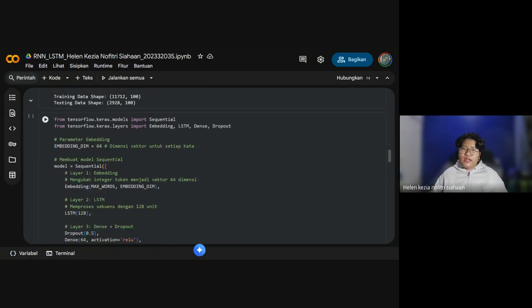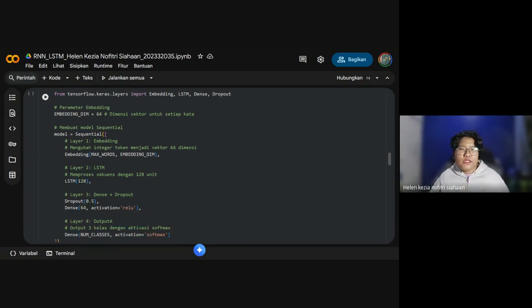Here we need to import from tensorflow.keras the models and layers. From models we have Sequential, and from layers we have Embedding, LSTM, Dense, and Dropout. For the embedding parameter, we have embedding_dim equals 64 dimensions, and the Sequential model takes max words and embedding dim.